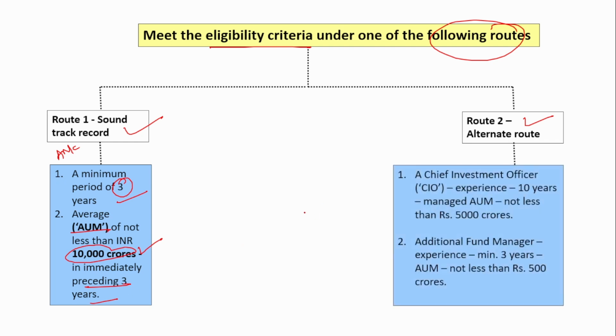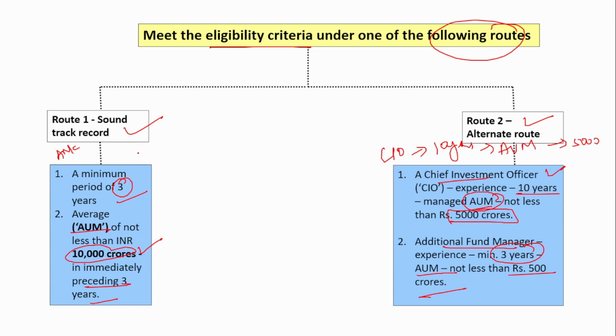Next, in the alternate route, it must have a CIO, that is Chief Investment Officer, whose experience is not lesser than 10 years in the management of asset under management, and he or she should have managed an asset which is not lesser than 5,000 crore. Remember, the CIO should have a minimum of 10 years of experience, and the asset under management of the CIO should not be lesser than 5,000 crores. Apart from that, an additional fund manager should also be there with a minimum experience of 3 years and asset under management not lesser than 500 crores.